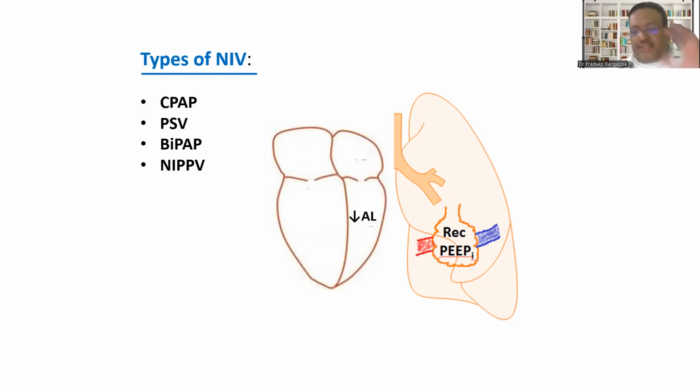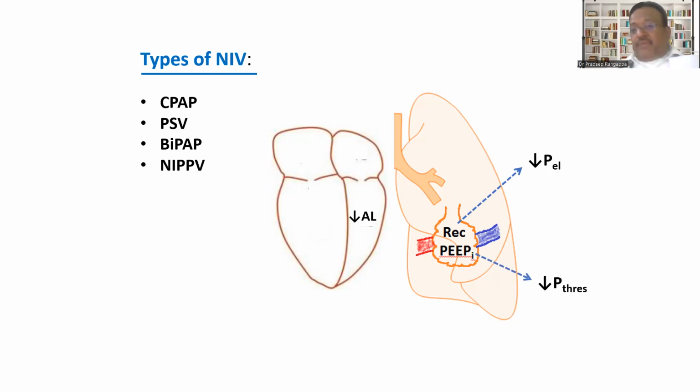What it does, as I mentioned already, is reduce afterload. But regarding the recruitment I showed you, NIV helps you recruit alveoli, and at the same time it reduces this elastance pressure. I'm only trying to say how NIV acts on overcoming this elastance pressure, resistive pressure, and P threshold. So by recruiting, it reduces the elastance pressure.